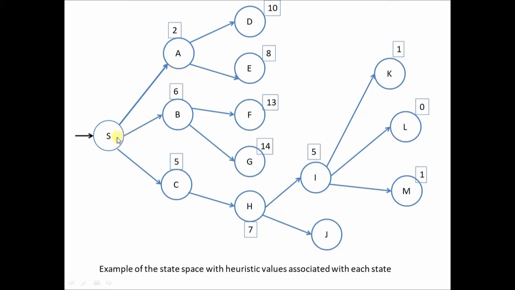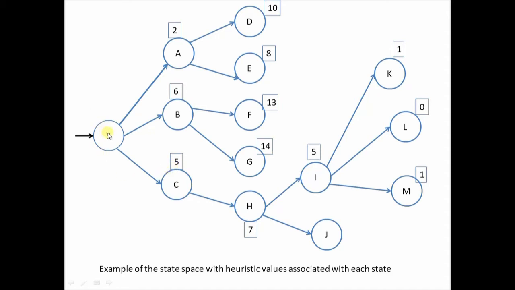Now here suppose the salesman is present in city S. From city S, if it is going to city A, then this would mean that when you are in A, you are just 2 kilometers or 2 units away from the destination or the goal city. But if you choose to be in city B, it means you are 6 kilometers or 6 units away from the goal state or the destination city. And if you select city C, then it means you are 5 kilometers or 5 units away from the goal state or the destination city.